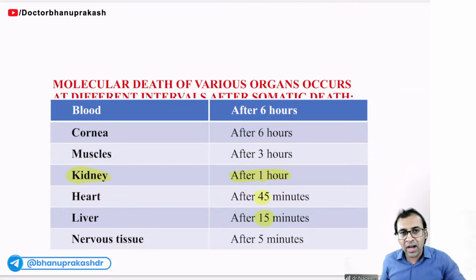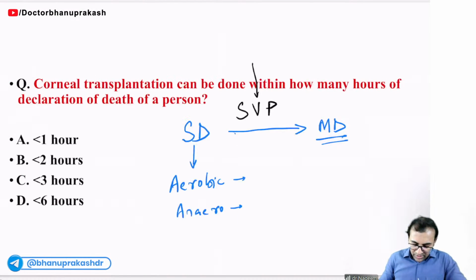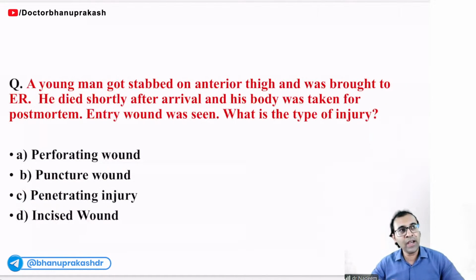Earliest organ to die after the death is nervous tissue within 5 minutes. A cornea will completely be dead after 6 hours. So if you have to harvest cornea for the transplantation, it should be done within 6 hours. Very easy question, I will say. Okay, next question. Now you see here.